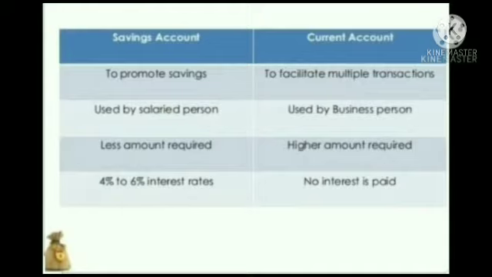The bank pays interest for a saving account, on whatever amount is there in it, but the bank doesn't provide any interest for a current account. Understood? What is a saving account and what is a current account? What are the differences between them, students?